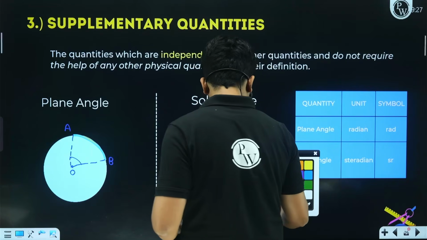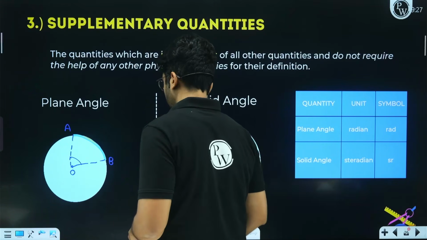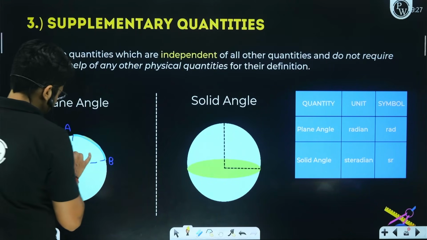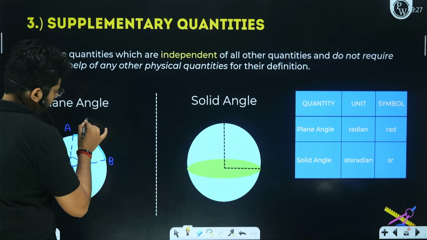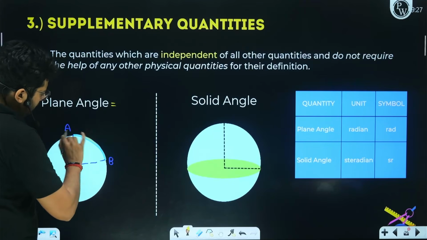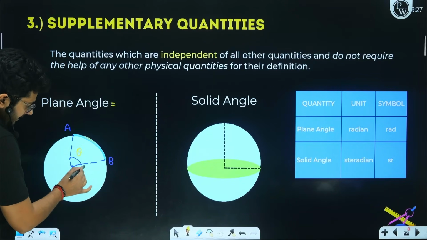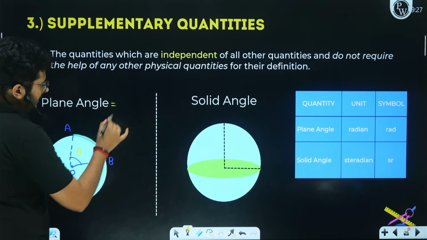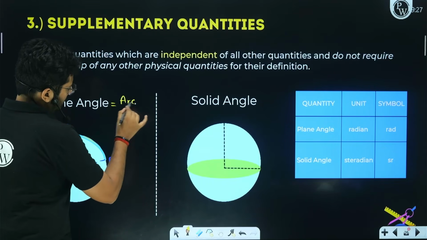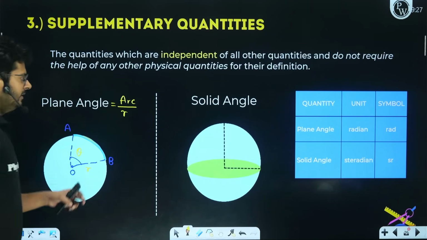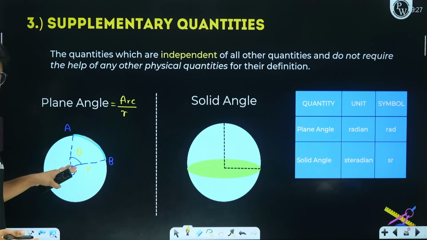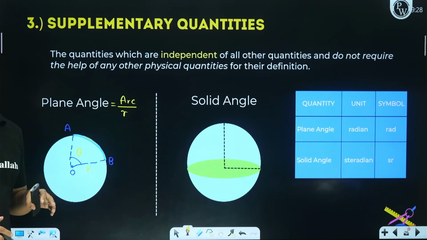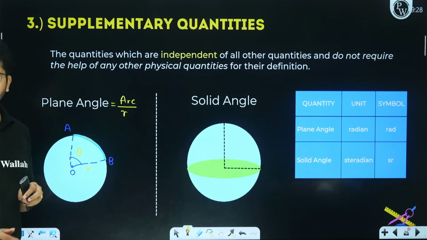So over here we can say, let's say this plane angle is theta. So right now, plane angle is going to be arc upon radius. Let's say the radius is R, right? So arc upon radius. My dear students, you will be measuring the length of arc in, let's say, meters. So the radius will also be in meters. Meters upon meters will cancel out and the whole thing will come out to be dimensionless.